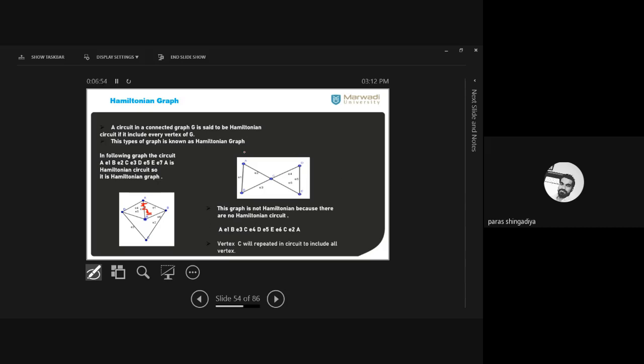So what does it mean? We get the answer as E1B, okay, E2C, E3D, E5, E. Clear? And we cannot reach back to A again, because we deleted E7 from this circuit. Clear? So now check that A to E includes every vertex of the graph exactly one time. So we can say it is a path, and it includes every vertex of the graph, so it is a Hamiltonian path. Clear? From the cycle we can create a Hamiltonian path. Just delete one edge of your complete walk, which now converts to an open walk, and therefore it is known as a Hamiltonian path. Clear?